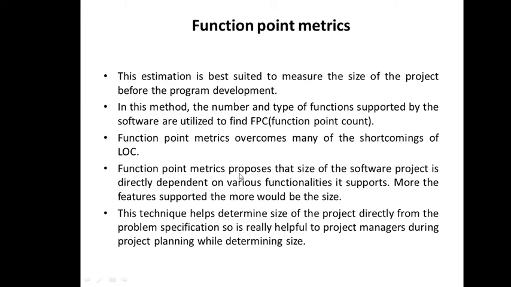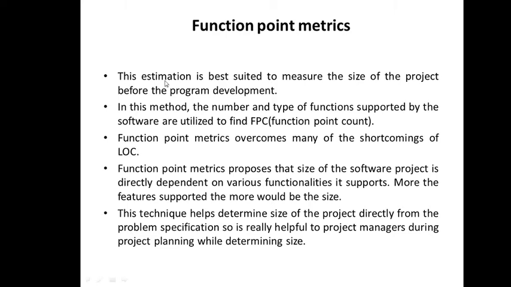Function point metric proposes that the size of the software project is directly dependent on the various functionality it supports, right? The more features supported, the larger the size. So it is directly proportional to the functions. If the number of functions is 10, the size will be more; if the number of functions is 5, the size will be less.